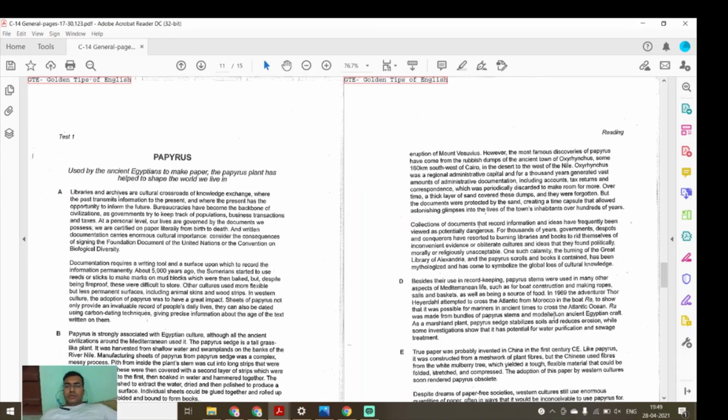Besides their use in record keeping, papyrus stems were used in many other aspects of Mediterranean life, such as for construction and making ropes, sails, and baskets, as well as being a source of food. In 1969, the adventurer Thor Heyerdahl attempted to cross the Atlantic from Morocco in a boat to show that it was possible in ancient times. It was made up of bundles of papyrus stems and modeled on ancient designs. Papyrus, as a marshland plant, stabilizes soils and reduces erosion, while in some restoration projects it has a potential for water balance.